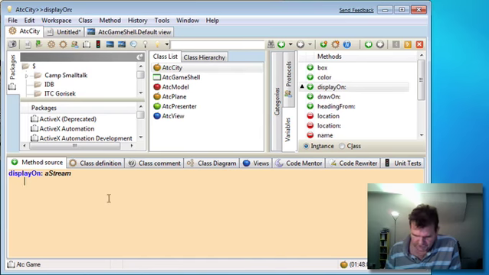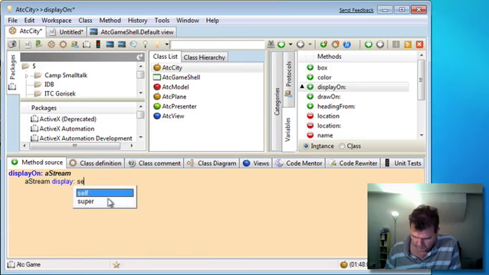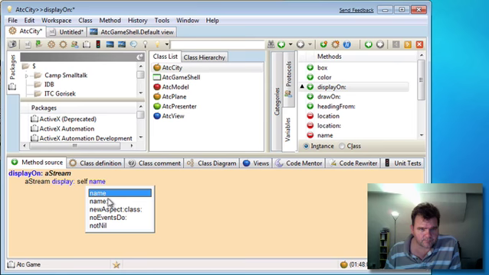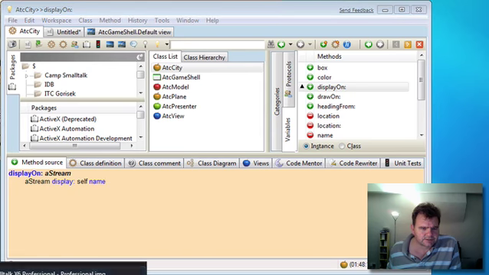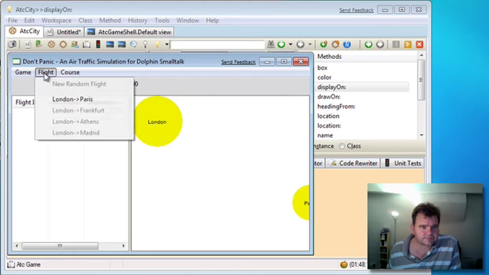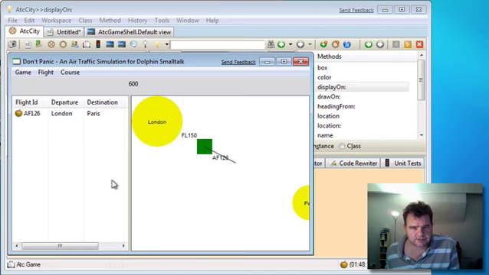And really we just want to display the name on the screen. If we go back to our simulator, that's better. We now have flight AF126, departure London, destination Paris.